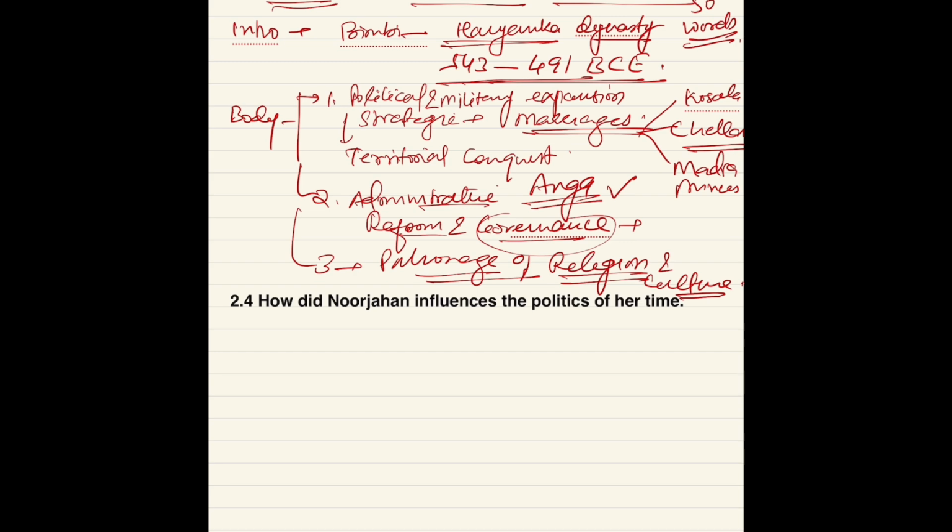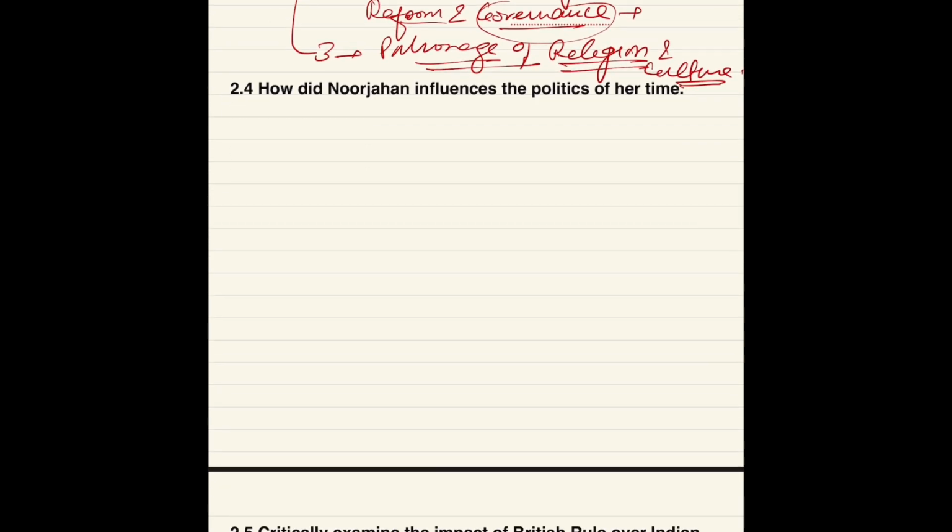So these are some points. And in conclusion, what we can write is that Bimbisara's reign laid the foundation stones for the rise of Magadha as a significant power in ancient India. Through this you can conclude the answer. Now move on to the next question.